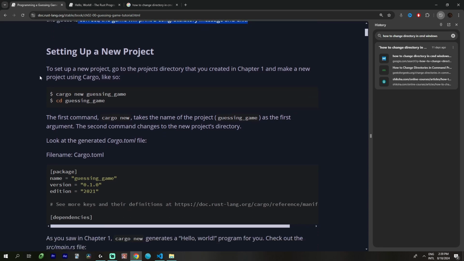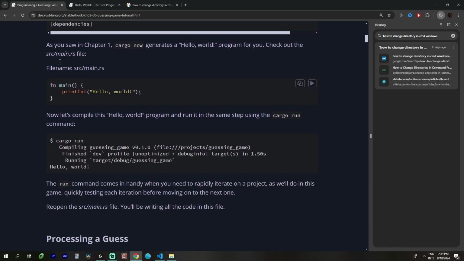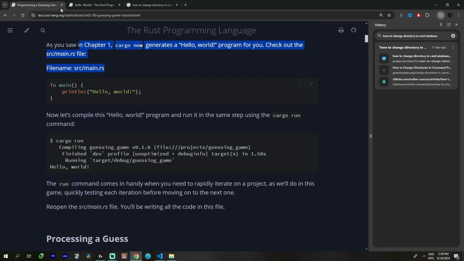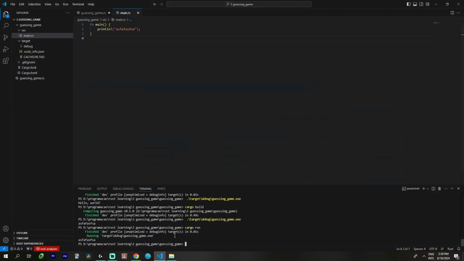Alright. Okay, guessing game, toml file. Alright, print. This is what we've been through right now. Run command. Rapidly iterate on a project. What is the run command? Cargo. Oh, it's the one we just used. Alright.